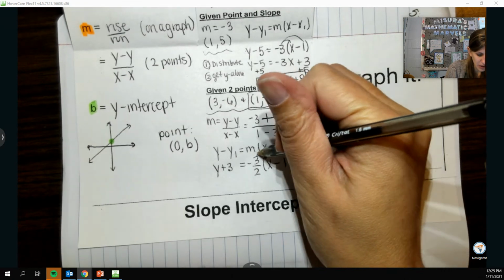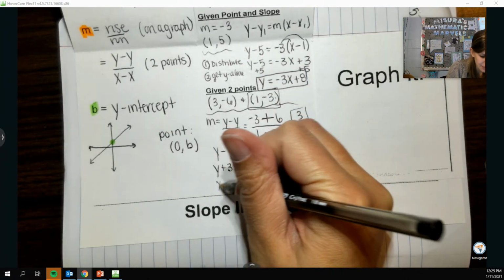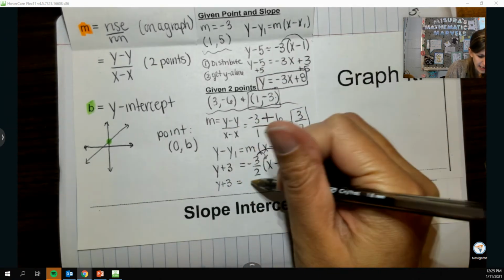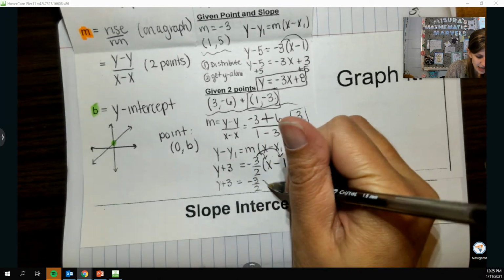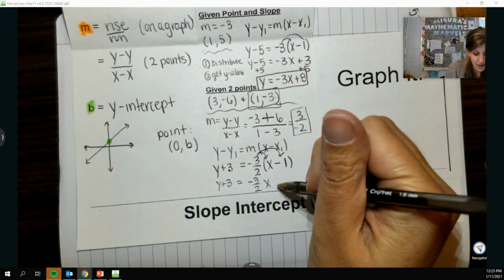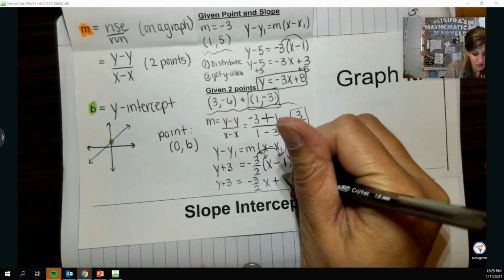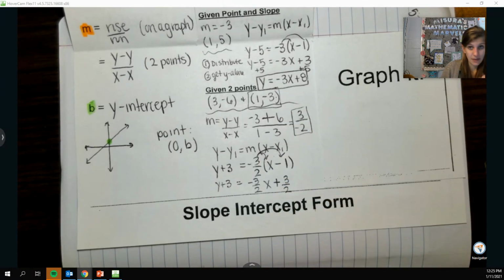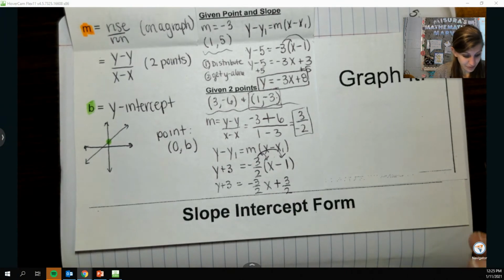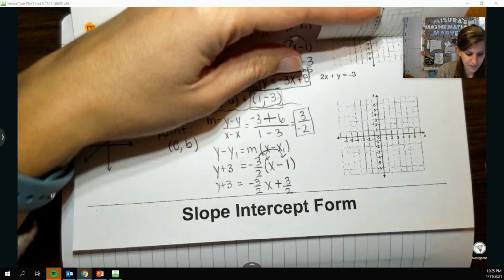So we'll distribute here and get negative 3 over 2x. A negative times a negative is a positive, and 3 over 2 times 1 is 3 over 2. I'm running out of room.